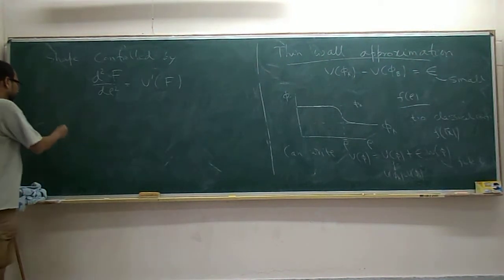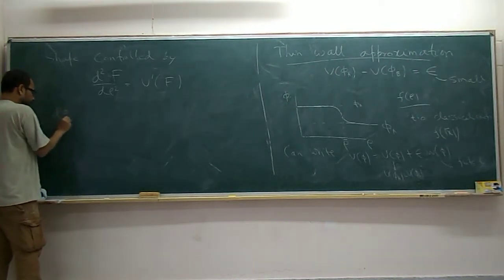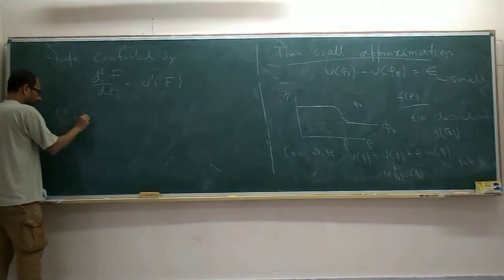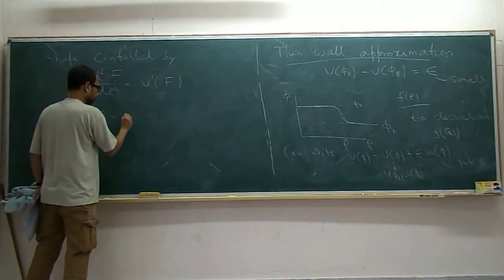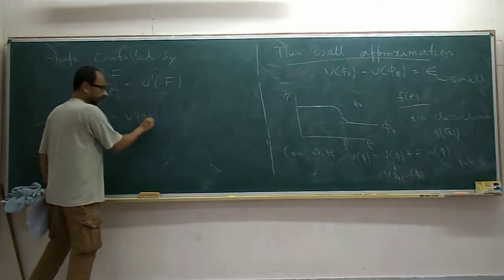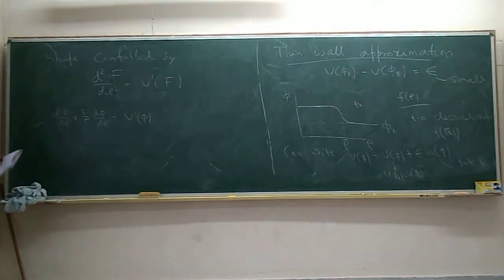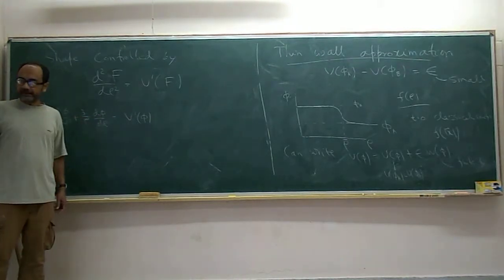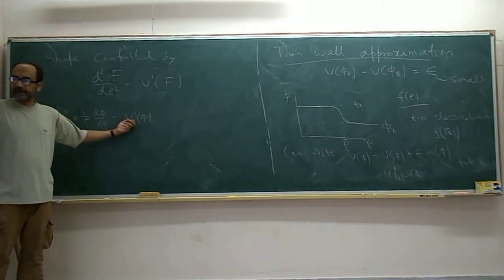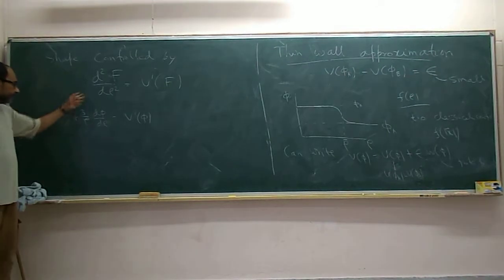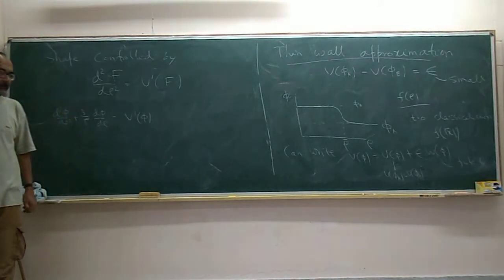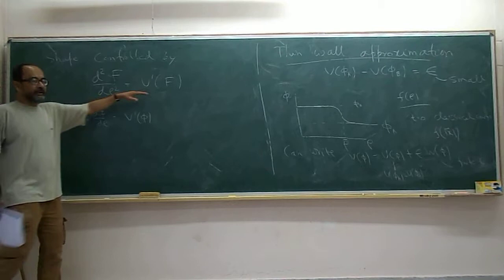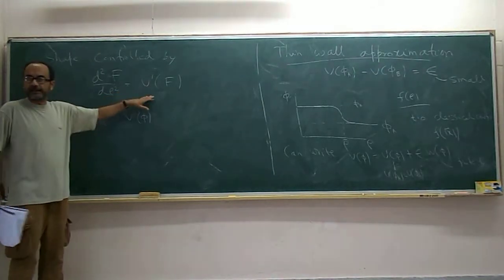Why? Because the full, let me write the full equation. d2 phi d rho square plus 3 over rho d phi d rho equal to v prime of phi. This was the equation. Now I am saying that as far as shape is concerned, the v can be replaced by u, and this term can be ignored because the effect of friction has to be made small anyway. So during that rolling, the friction term will be negative. So you have to basically solve for this equation. This is an equation for a one-dimensional problem.